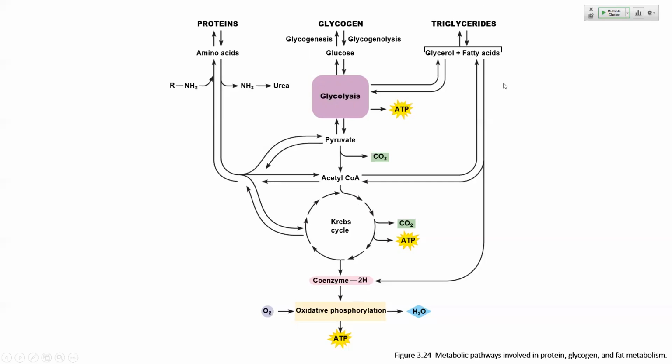Likewise, triglycerides can be broken down. Now, there are two components to triglycerides. There's the glycerol backbone, and then there's the fatty acid tails, the three fatty acid tails. We can metabolize the glycerol backbone via glycolysis, and we can also metabolize those three fatty acid tails via the Krebs cycle. They can be entered via acetyl-CoA. They can be converted to acetyl-CoA, or they can be converted to coenzyme, which can enter the oxidative phosphorylation. So at various stages of cellular respiration, we can use our three biomolecules to sort of throw fuel into this process and generate ATP, okay?